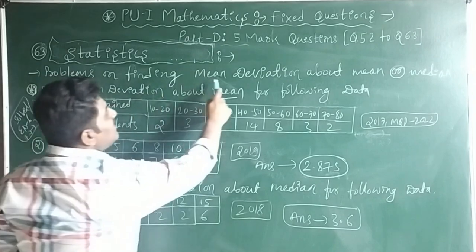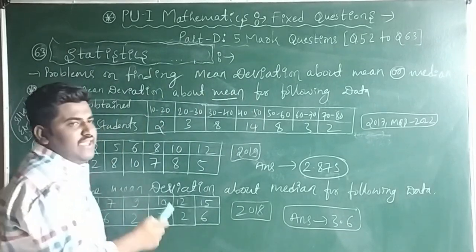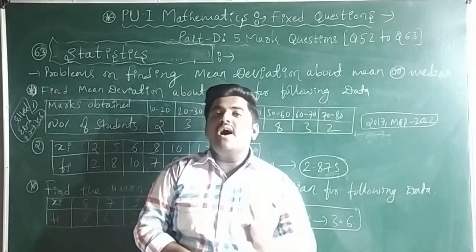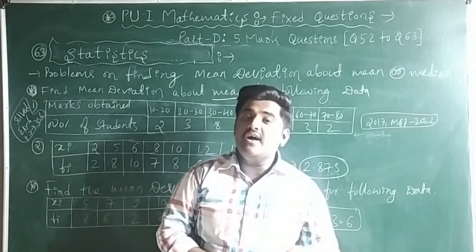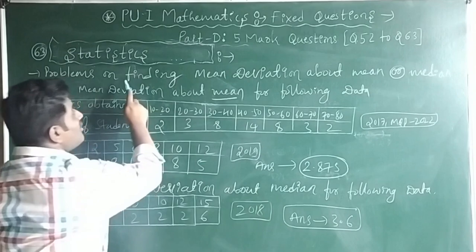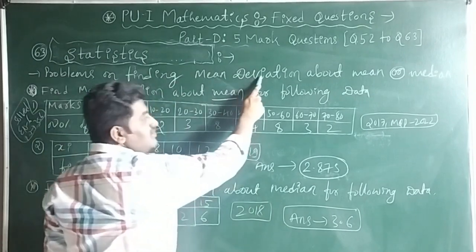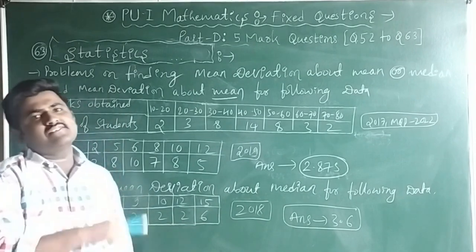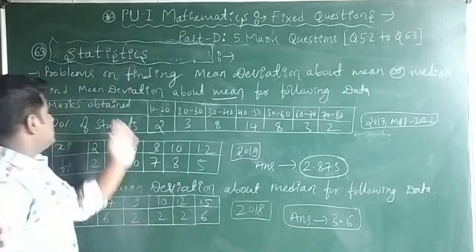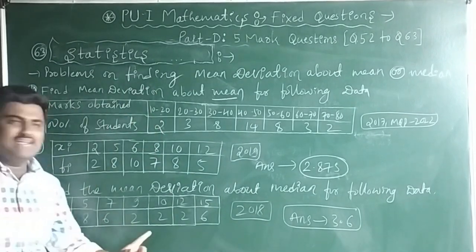Problems on finding mean deviation about mean or median. You are definitely going to get one question on finding mean deviation. About mean they will ask, sometimes they will ask about median. So 3 examples I have given here, very important examples.